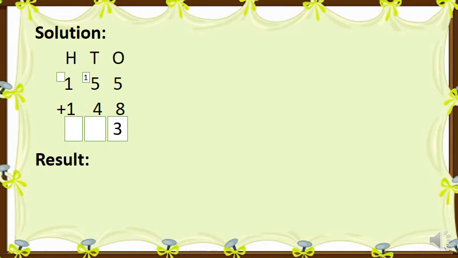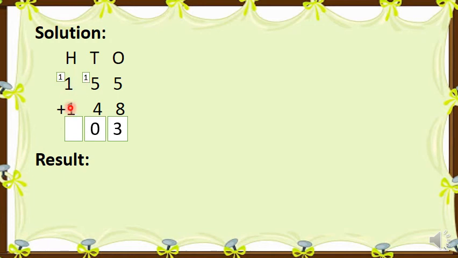Now 5 plus 4. Count after 5 till 4. Open your 4 fingers. 5 in your mind. After 5: 6, 7, 8, 9. Now this total is 9, but we have to add this 1 as well. So count after 9 till 1: 10. So what number will come here? 0 over here and 1 carry.